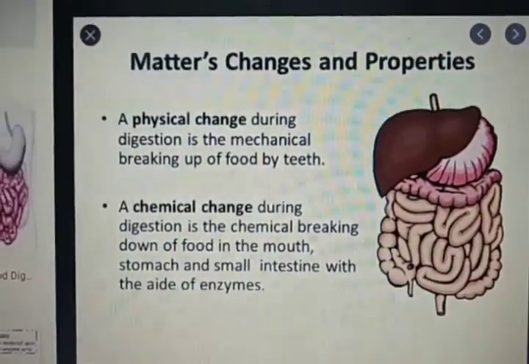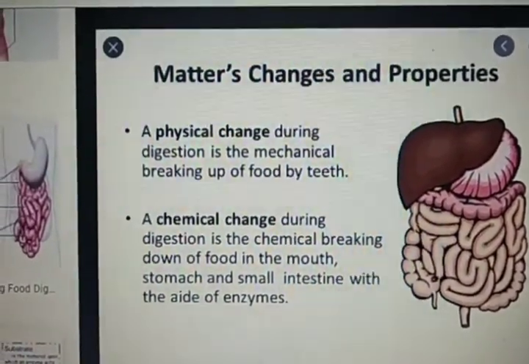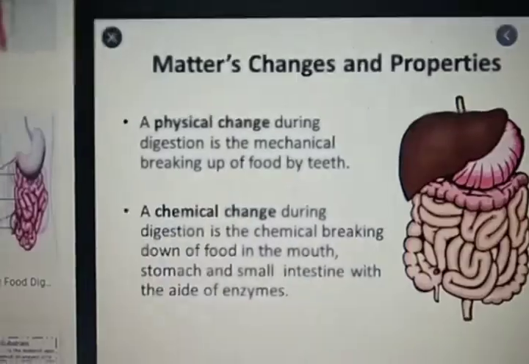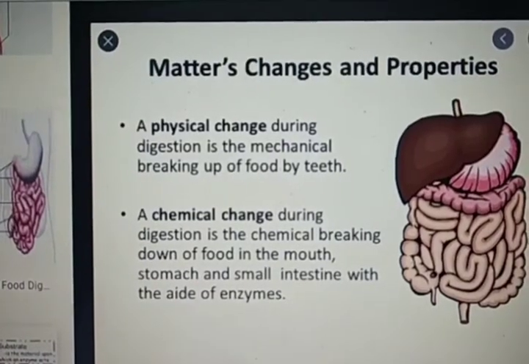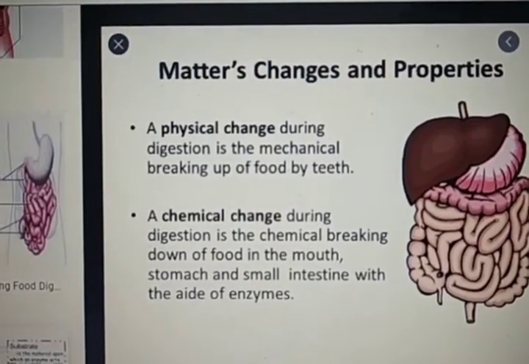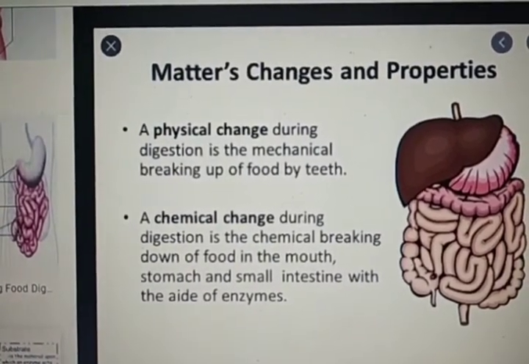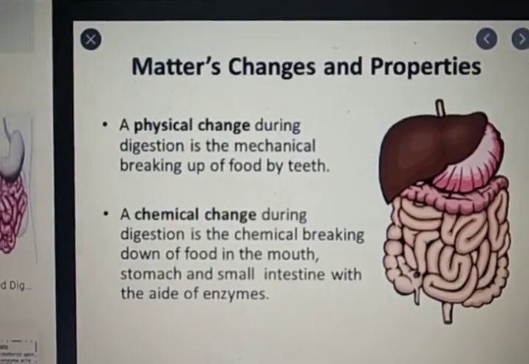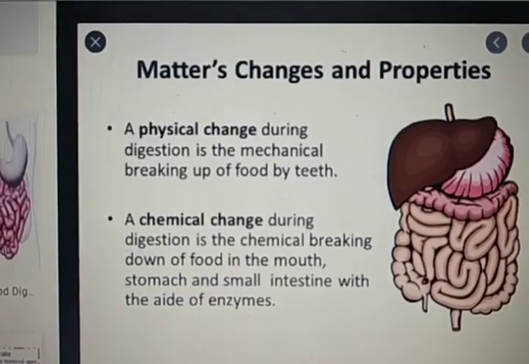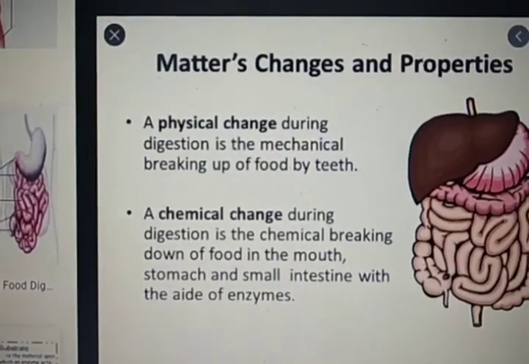Now the next topic is digestion of food is a chemical change. How is digestion a chemical change? It is a chemical process. How? Because during digestion, food undergoes many chemical changes. The proteins, carbohydrates and fats you take every day get broken down into simpler substances, meaning simpler molecules. And these molecules have an entirely different chemical structure from the original foods. So it is not possible to obtain the original food from these molecules.